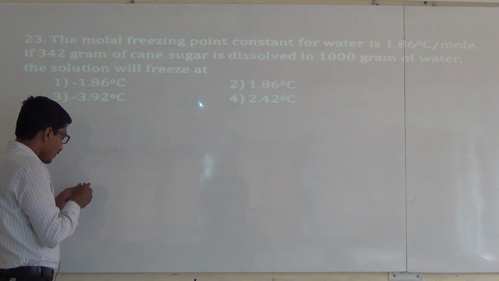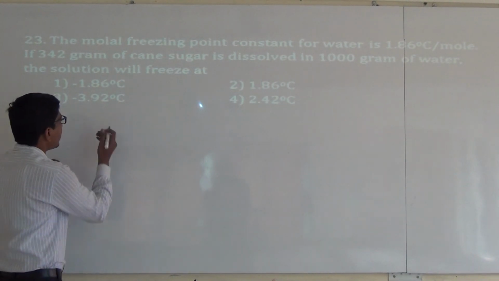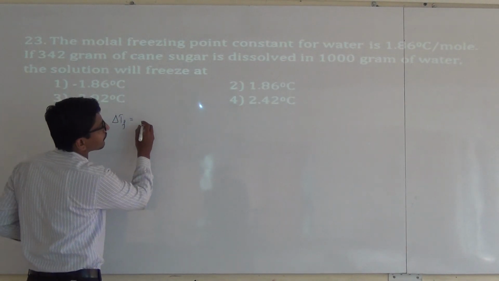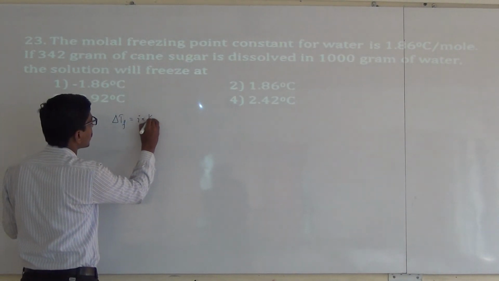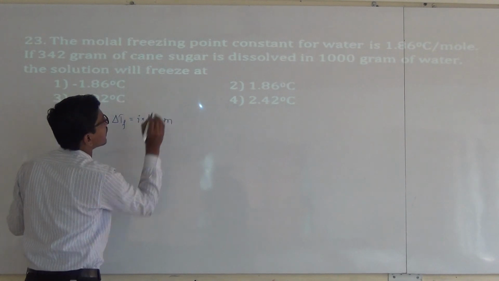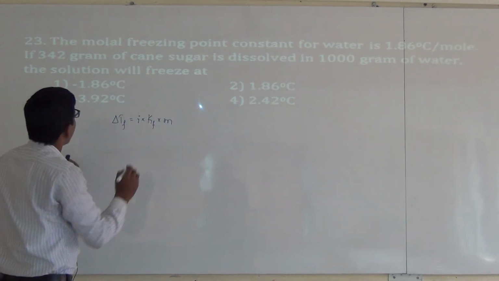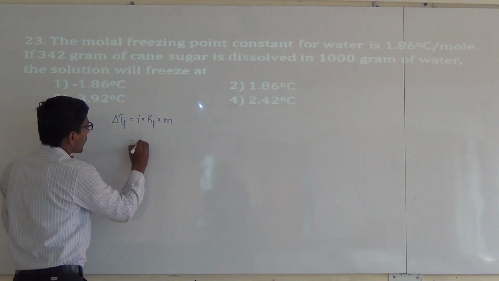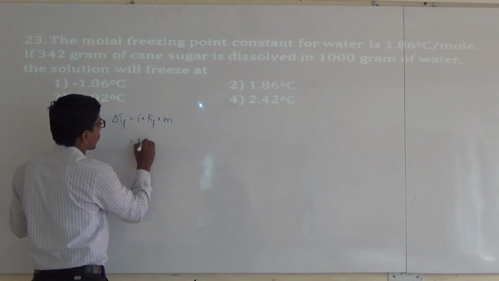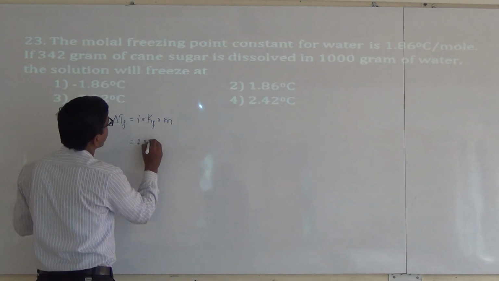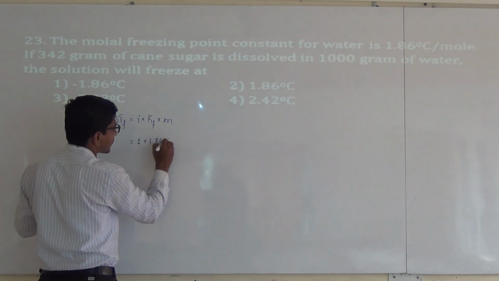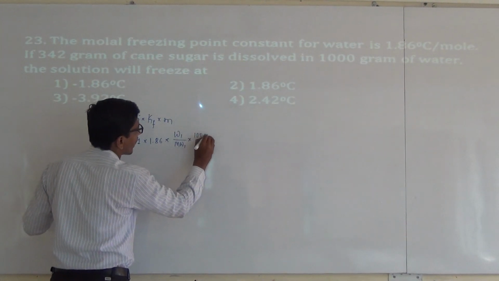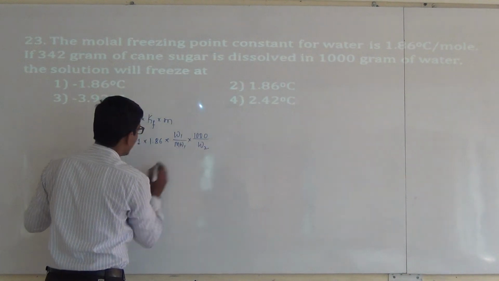This is based on depression in freezing point, delta Tf equal to i into Kf into m. The van't Hoff factor for cane sugar is 1. This one is a non-electrolyte and non-ionizable, and Kf value is 1.86 into W1 by MW1 into 1000 divided by W2.